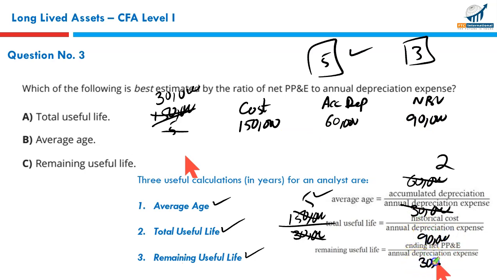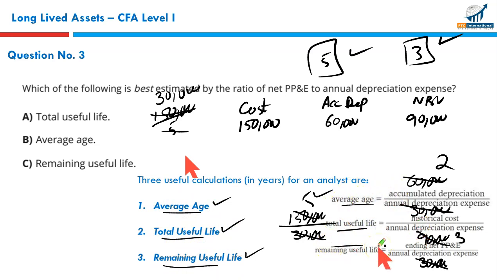Annual depreciation is 30. 90 by 33. Yes, we know the remaining life. So these are three useful formulas. They are not absolute numbers, because some assets might have longer useful life, some have less. It's just an average, an aggregate, you can say. So average age or total useful life or remaining useful life, you can use these formulas to calculate different lives.